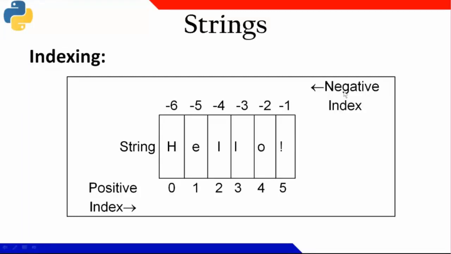But if I want to go in the reverse direction, -1, -2, -3, -4, -5. So if I want to print -2, it will print me L. Okay. So in general, in our C programming language, we never had an index which is negative. It's always supposed to be positive, because we are traversing from left to right only. But in Python, we have both ways of traversing, from left to right or right to left. Whenever I am traversing from left to right, I'll be using positive index. Whenever I am traversing from right to left, I'll be using negative index.